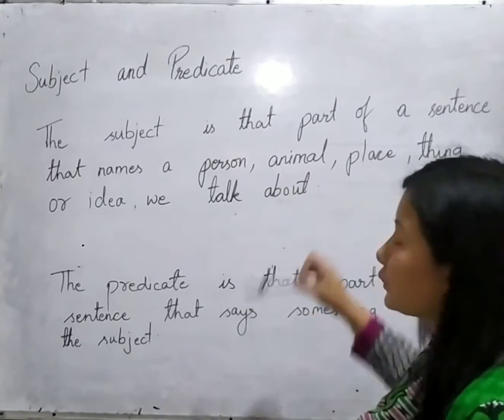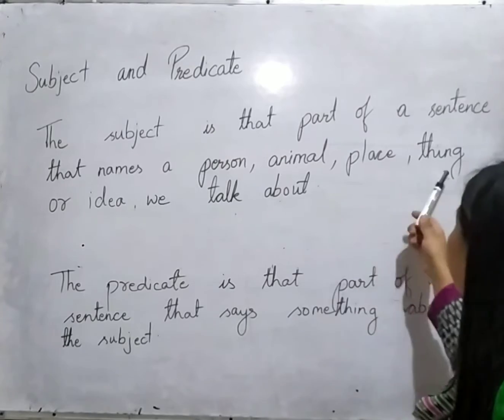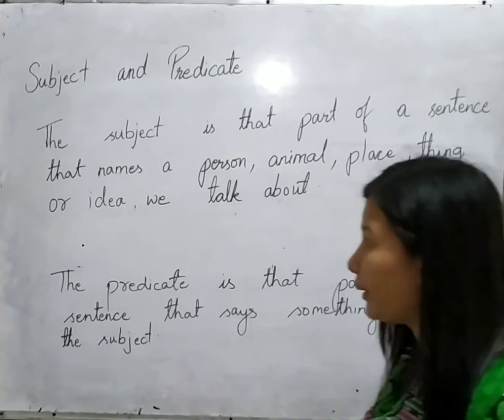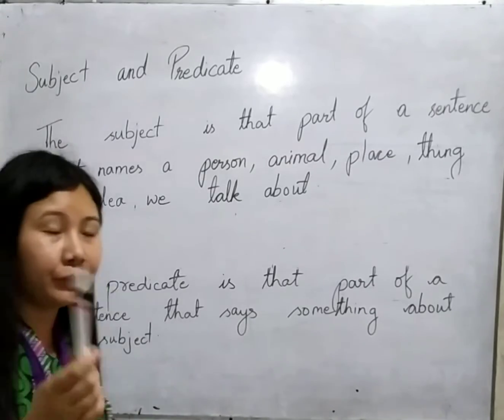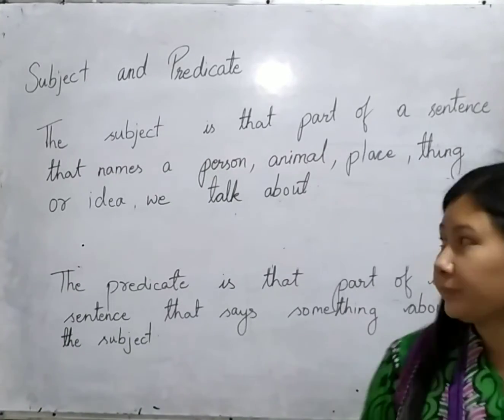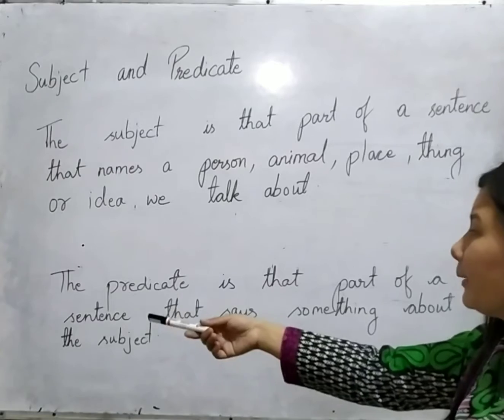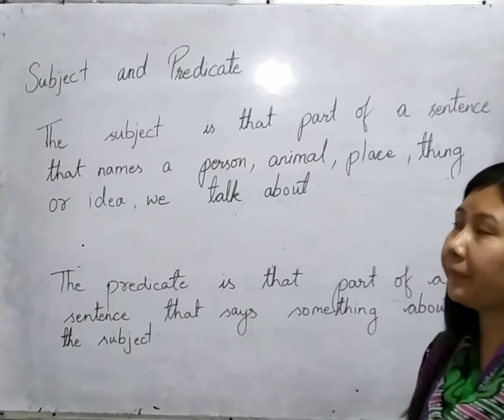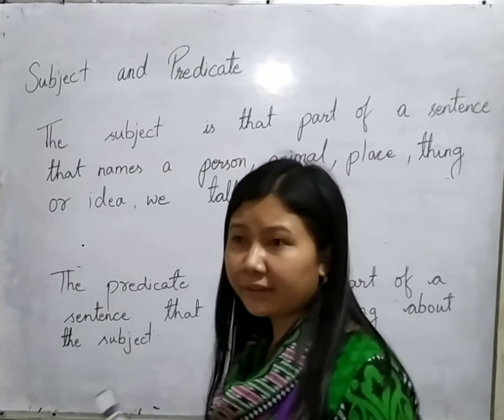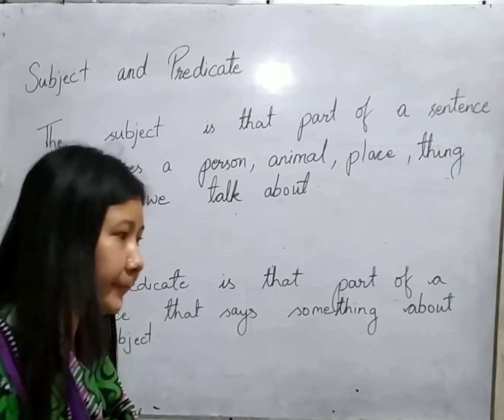Similarly, place. It can be any place. Then thing. It can be anything. I had mentioned barn, or it could be the whiteboard that I am using, or it might be the smartphone with which I am capturing this video. In a similar manner, I have told you that it can be any idea, like I had written the example of honesty. Similarly, it could be any other idea, like cleanliness.